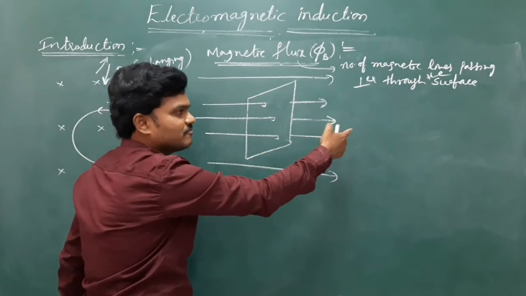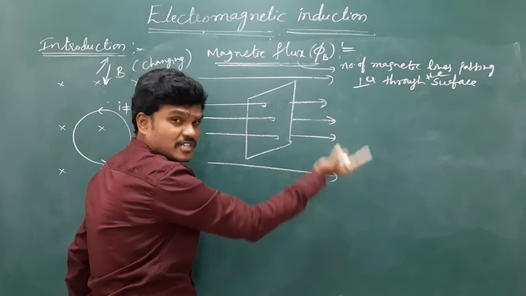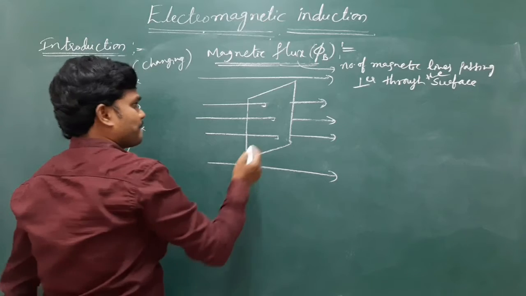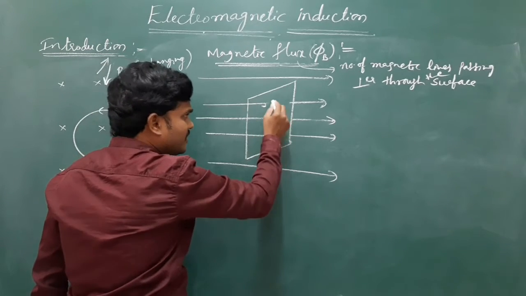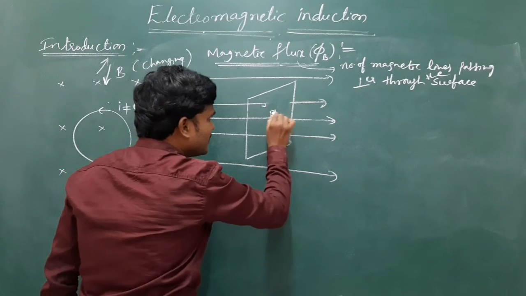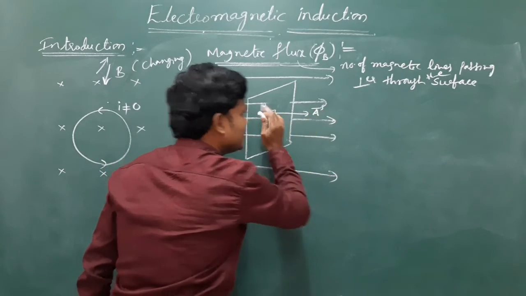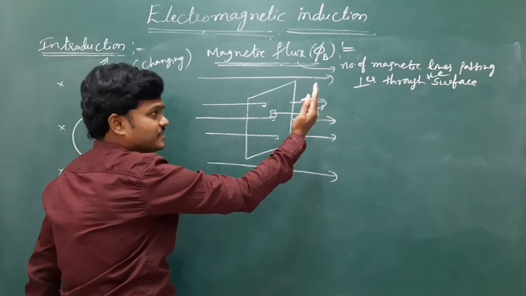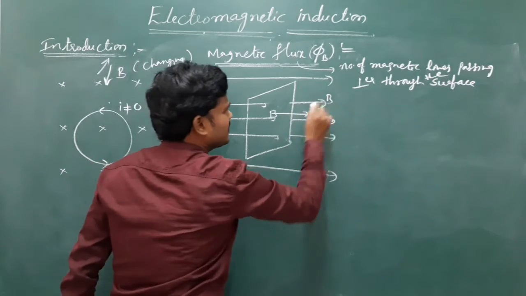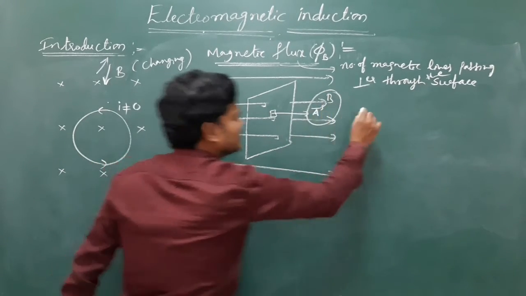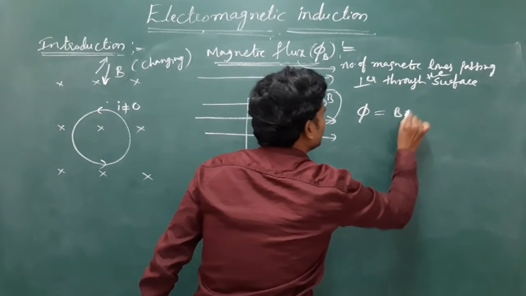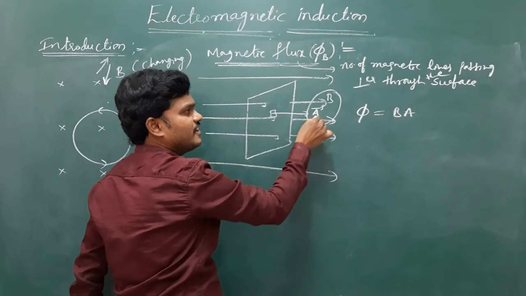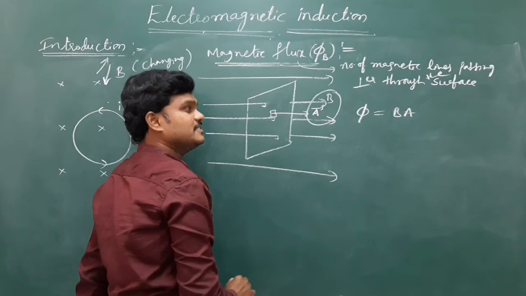And see here, less number of lines. If I draw 4, flux increases. If I draw 2, flux decreases. And see here, the area of this coil is normal to the surface. The field is also in the same direction. So this product will give the flux. So flux is the product of magnetic field and area normal to the surface.